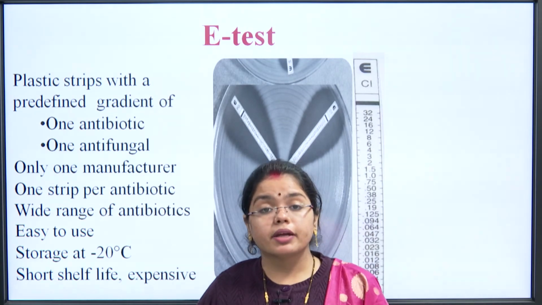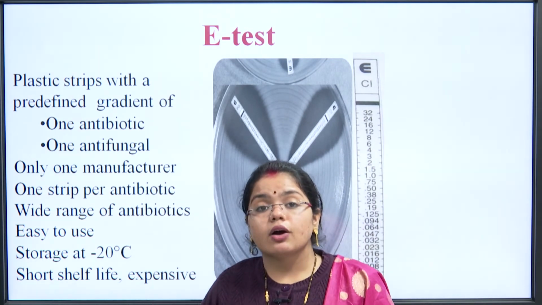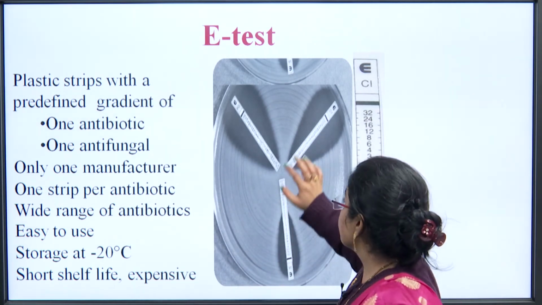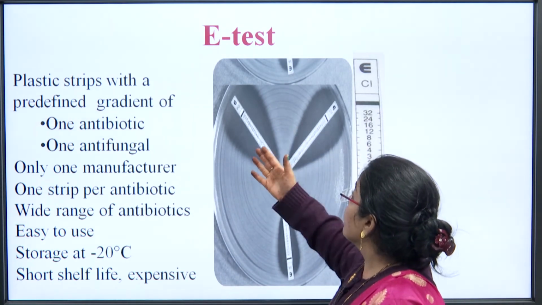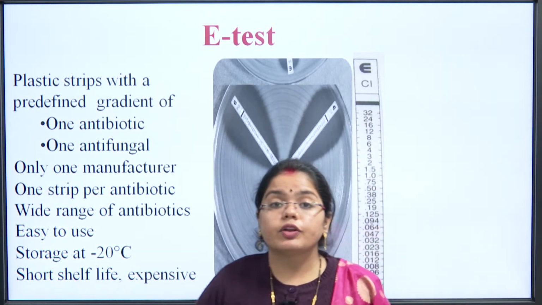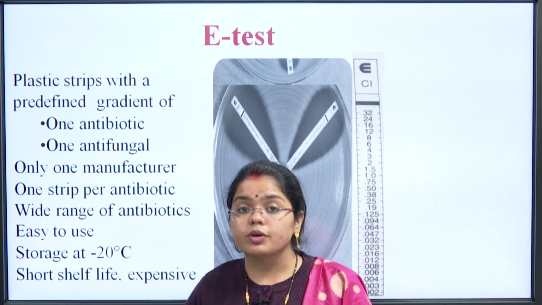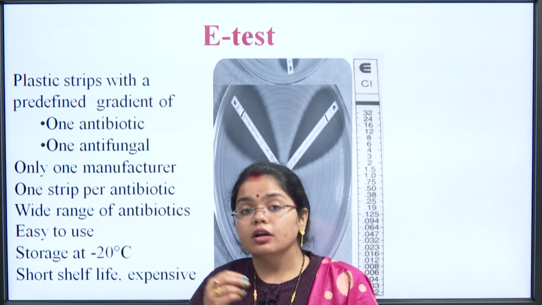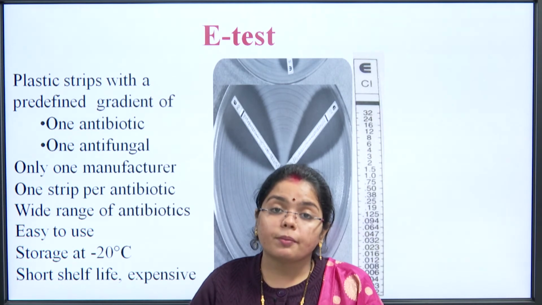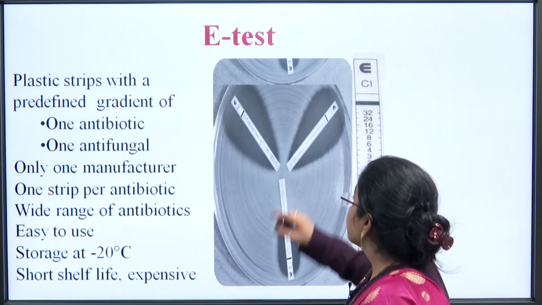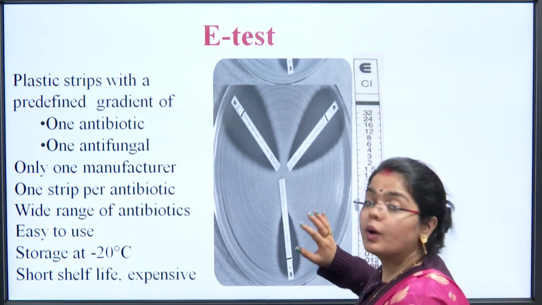It is not like that, because the area it clears out has to be different. Otherwise, we will not be able to read the results, because if we place a strip here, the area being cleared will not be clear to us. We will not be able to read out the exact concentration at which the microorganisms were completely removed or their growth was completely stopped. So, for that purpose the strip has to be placed in a Y kind of pattern.